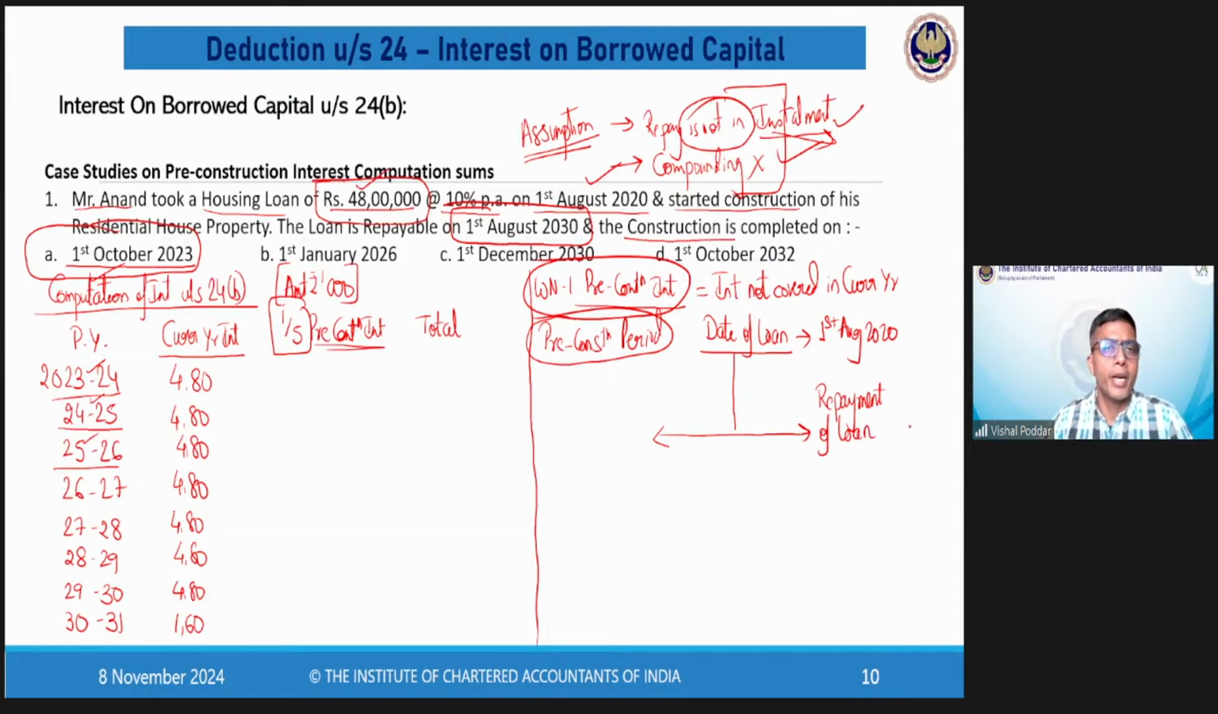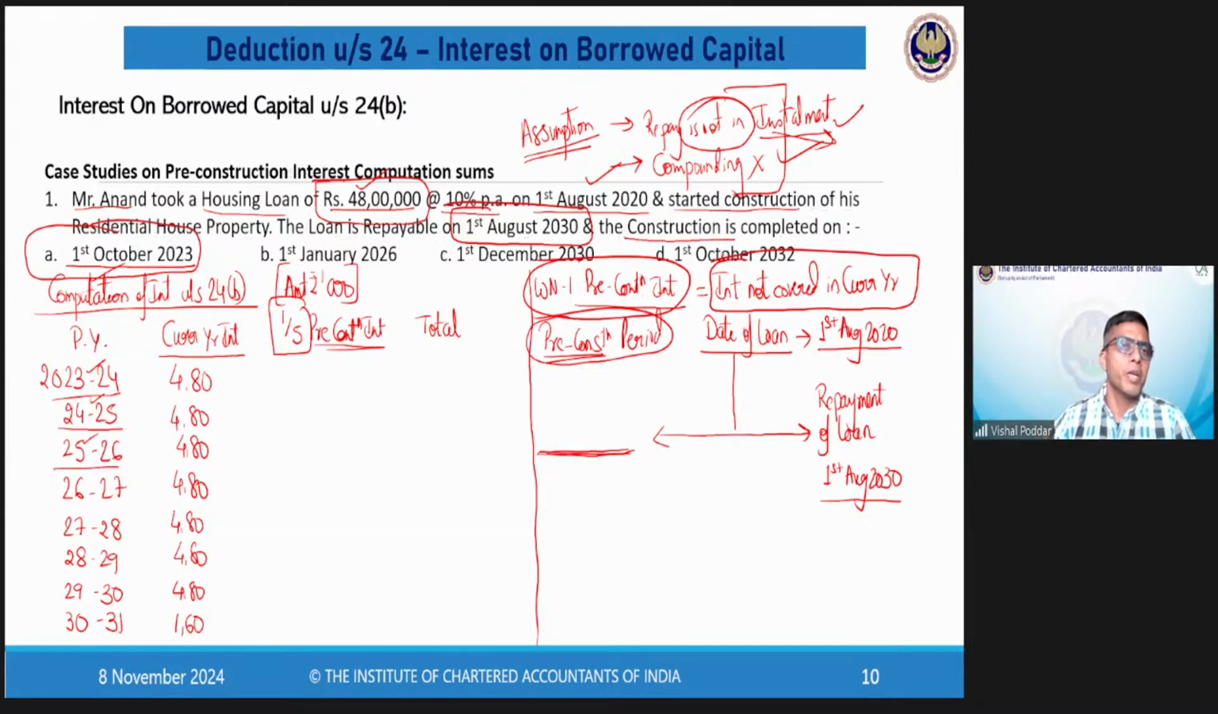What is my loan repayment date in this particular case? It is 1st August 2030. So obviously, interest would be for the loan period. Loan period is from 1st August 2020, which is the starting date, and the first possible date for completion of this period, which we are calculating as the pre-construction period, is 1st August 2030. But I have another date. And let me inform you students, in majority of the cases, this date is the answer for the end date of the pre-construction period. Now, before I write or mention anything about this date, please remember the logic which I have given. What is your pre-construction interest?